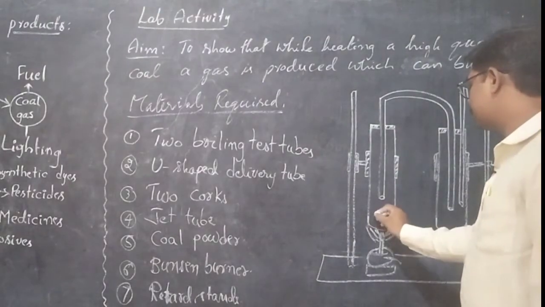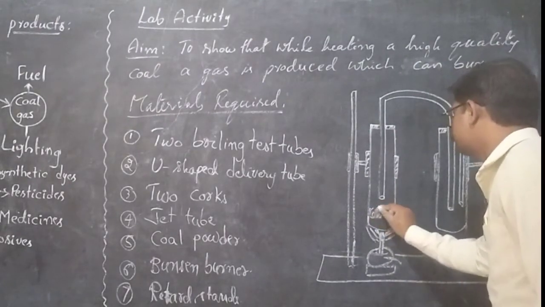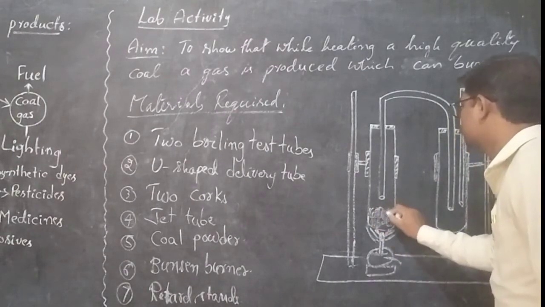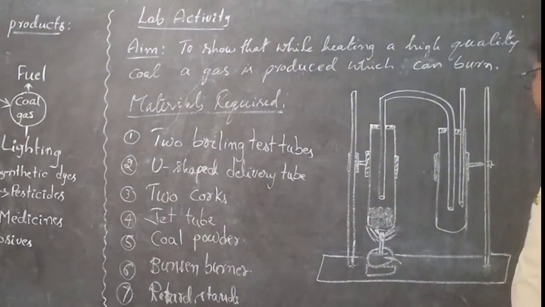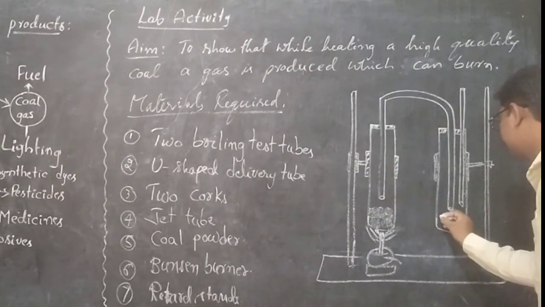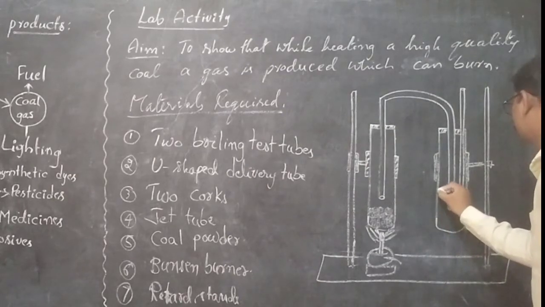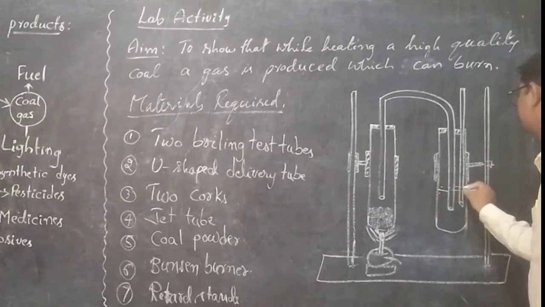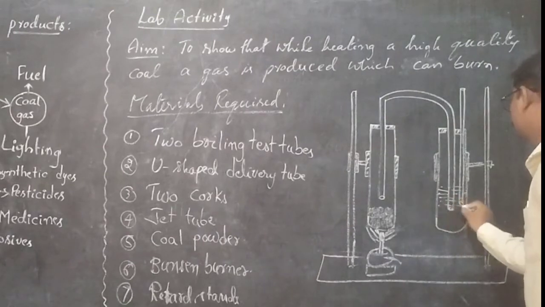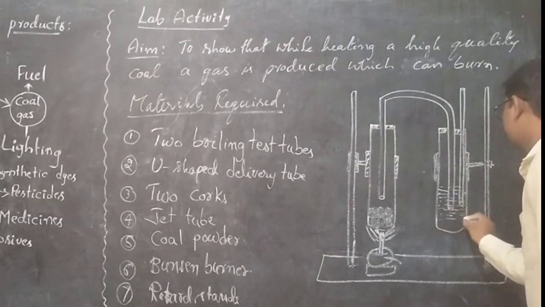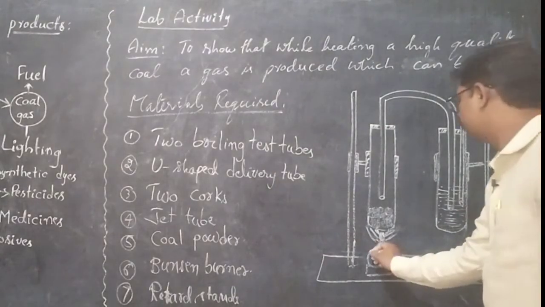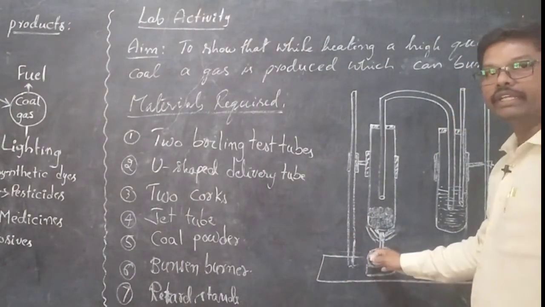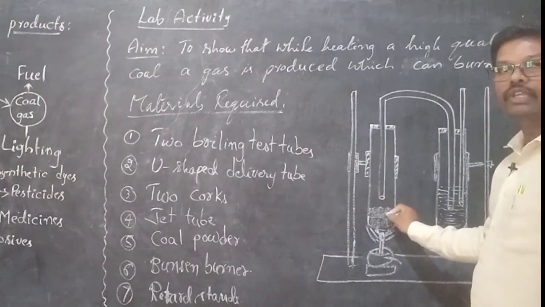In the first test tube, we can take some fine powdered high quality coal. And in the second test tube, we can take some water and fill the test tube with water. Now with the help of the Bunsen burner, we can heat the coal powder.